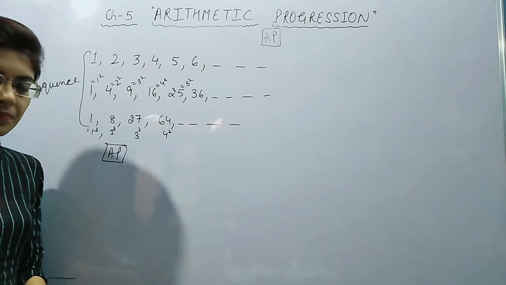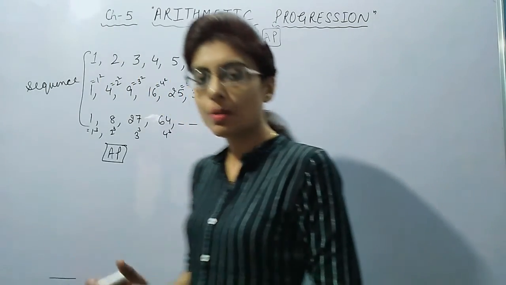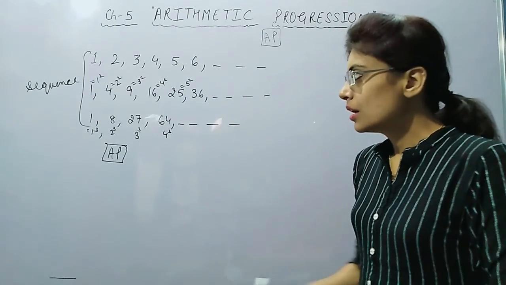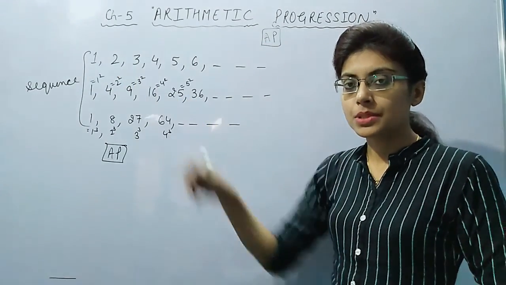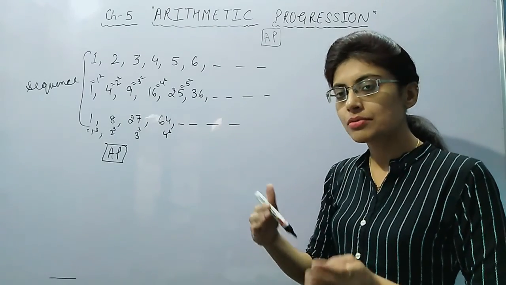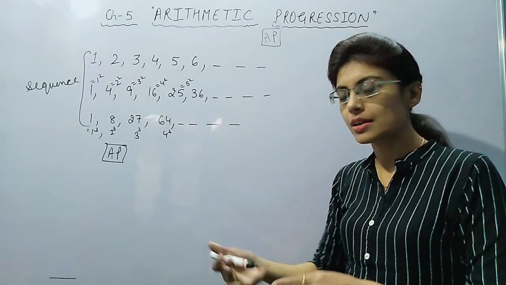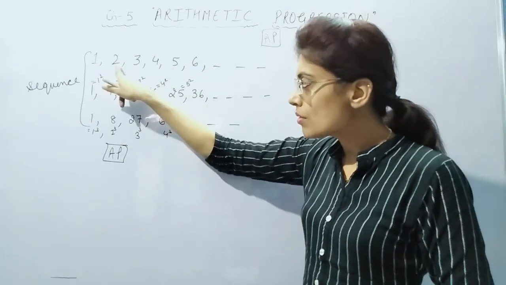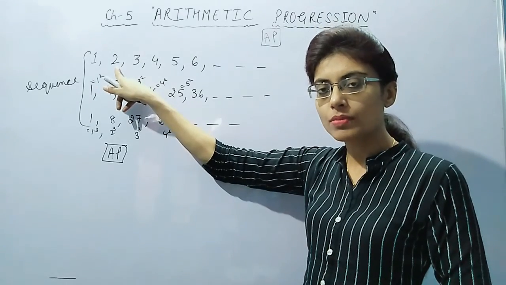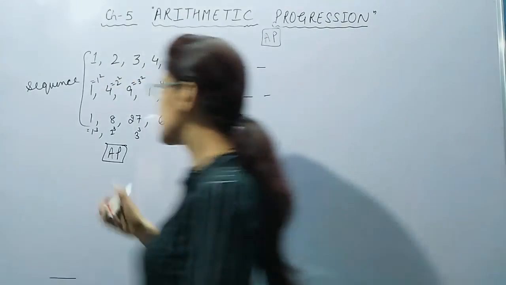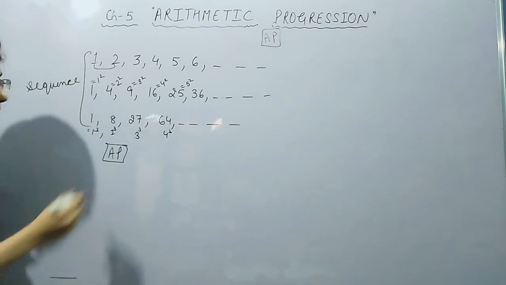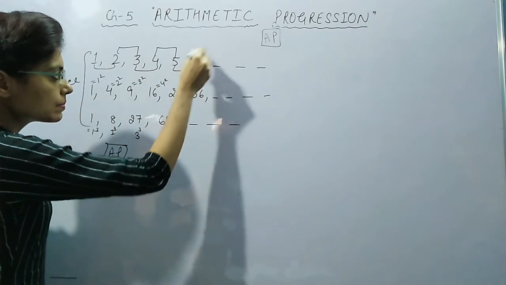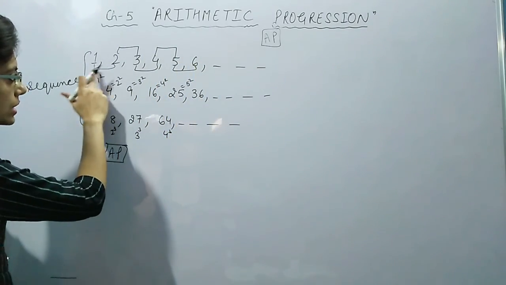The definition of AP is: any sequence is said to be in AP if the difference of two consecutive terms is always the same. Consecutive means one after another, immediately one after another. This is one set of consecutive terms, this is the next set, this is the next, this is the next, and so on. Now let us see what the difference is.